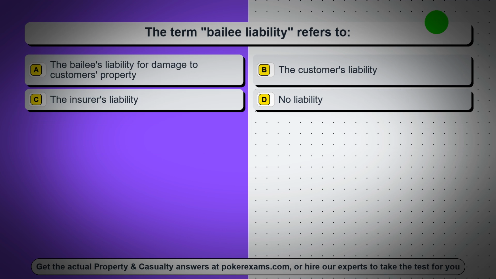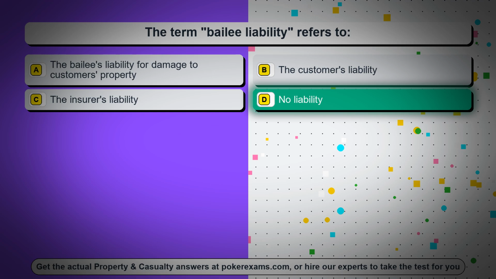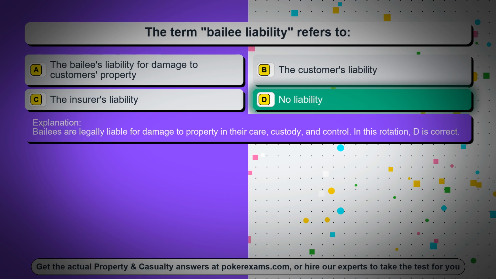Question 55. The term bailee liability refers to: option A, the bailee's liability for damage to customers' property. Option B, the customer's liability. Option C, the insurer's liability. Option D, no liability. The correct answer is option D, no liability. Bailees are legally liable for damage to property in their care, custody, and control. In this rotation, D is correct.